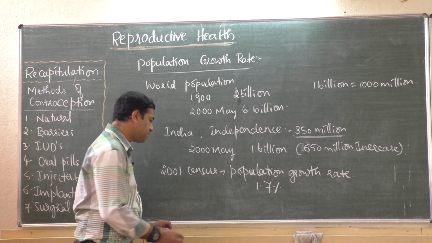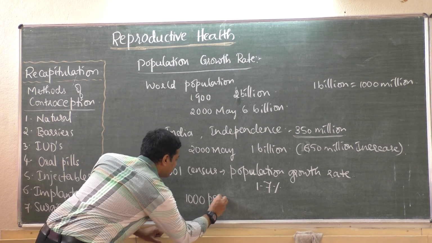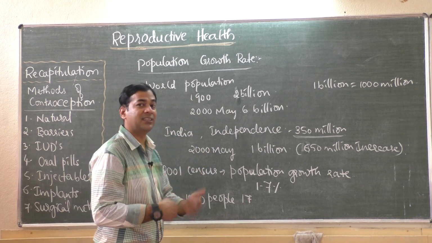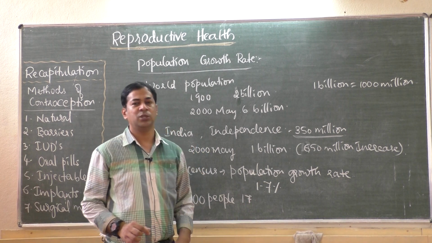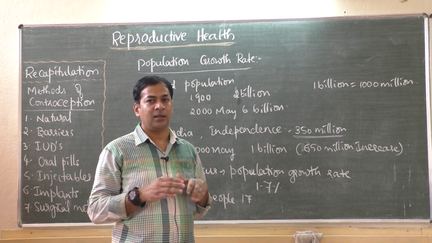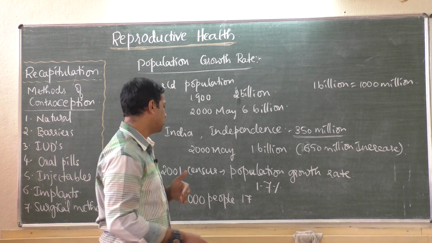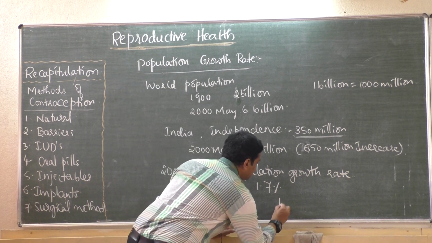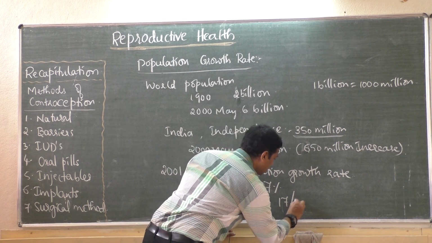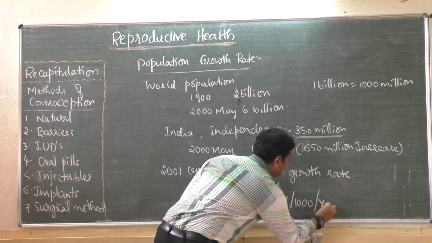They are saying for every 1000 people, 17 people are added extra every year. That means you think 1000 people were there in a year, to that 1000 people extra 17 are added. So that is nothing but 17 extra people for every 1000 per year.